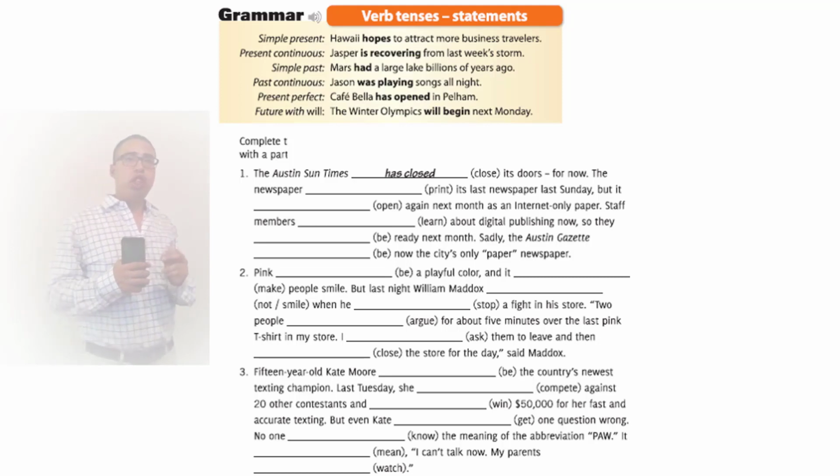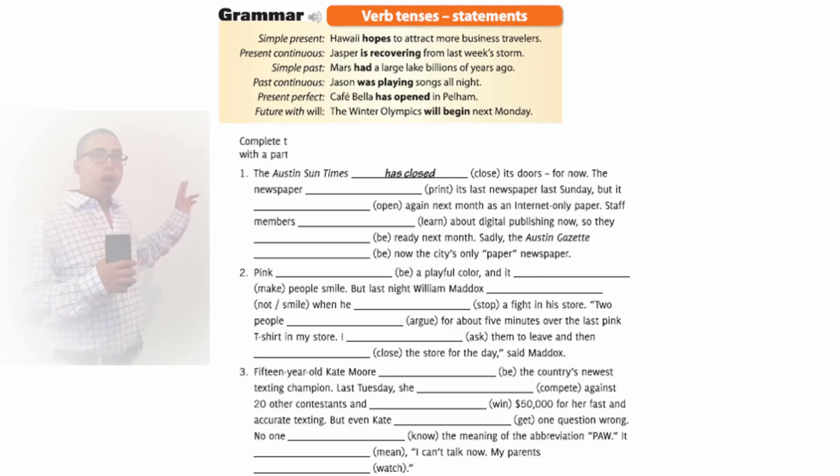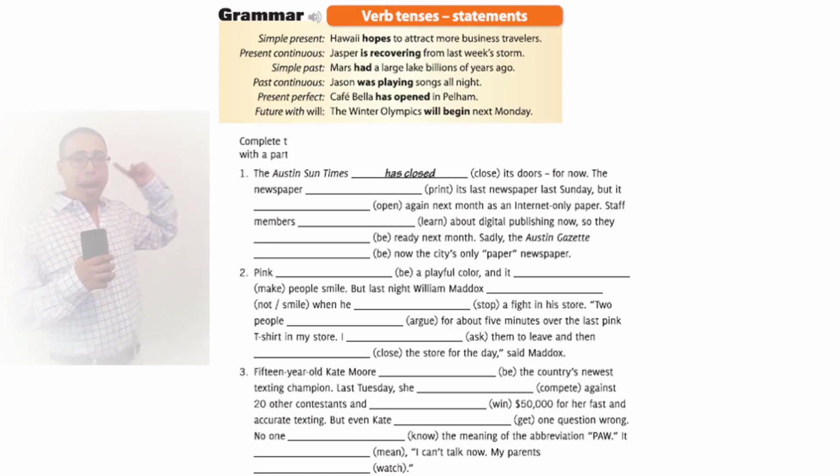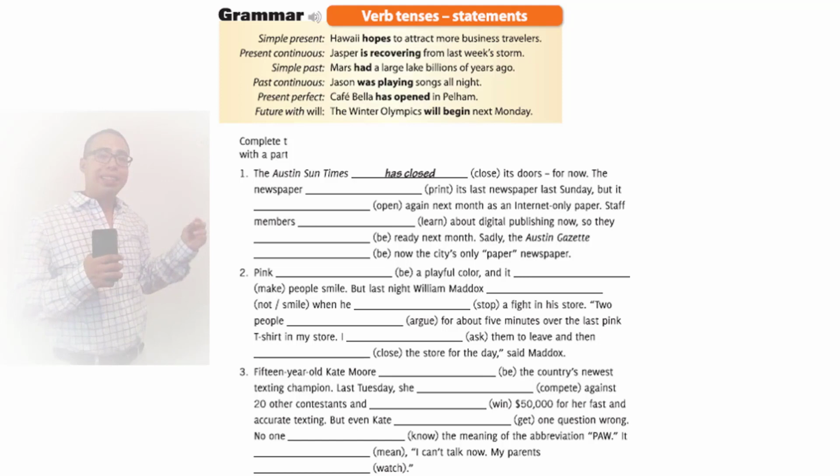Now, simple past. Mars had a large lake billions of years ago. Okay? So the word had is simple and in the past form. Okay? In the present, it would be have. But since it's in the past, it's had. Mars had a large lake billions of years ago. Since it's in the past, it no longer has it.